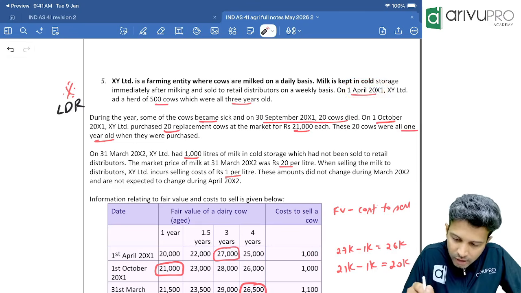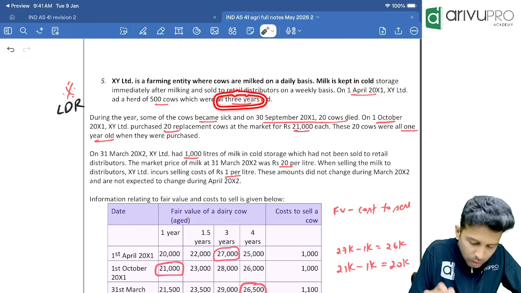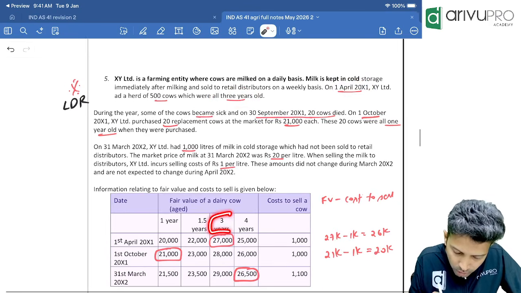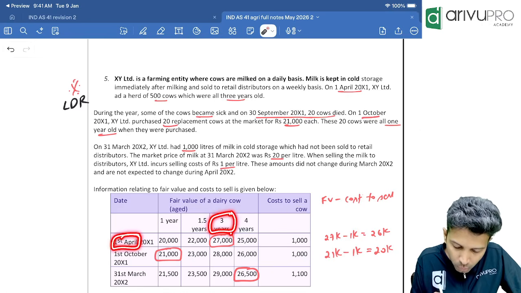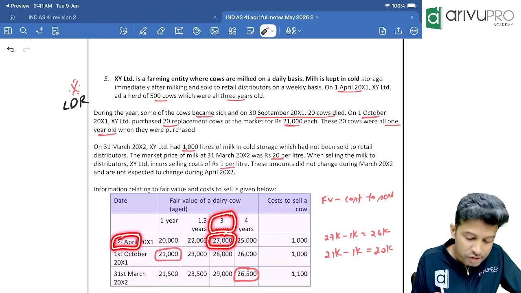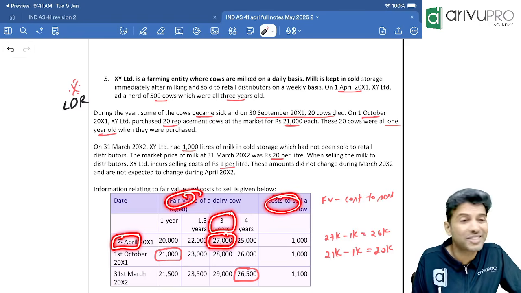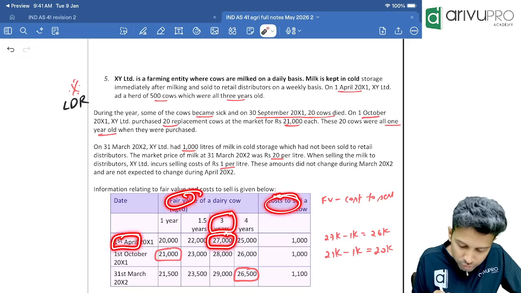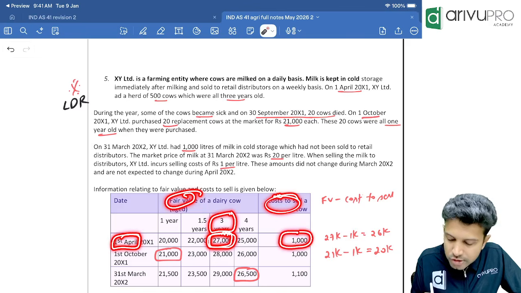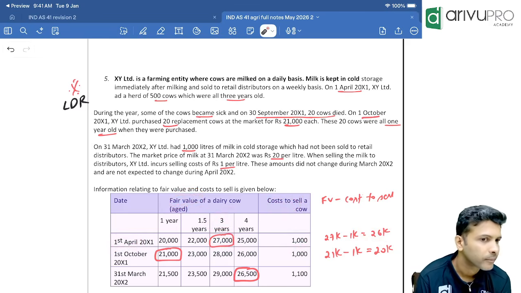First of all, how many year old cows were there? 3-year-old cows. Now the value of a 3-year-old cow on 1st April is 27,000. But in the last problem, they had directly given fair value less cost to sell. Here, fair value is 27,000 and cost to sell, they have given separately, is 1,000. So fair value less cost to sell is 26,000.